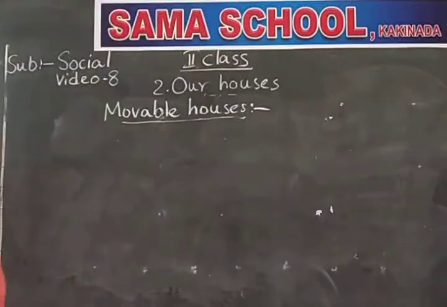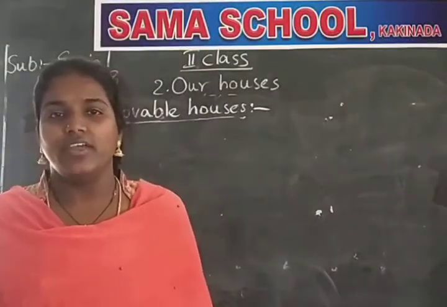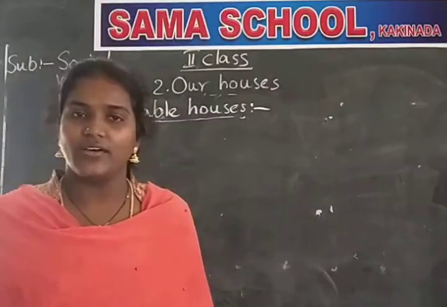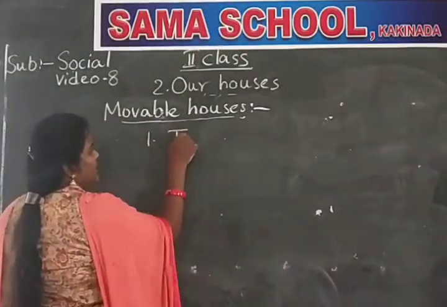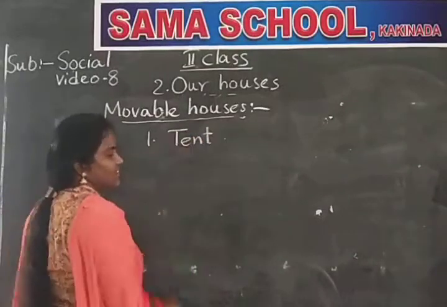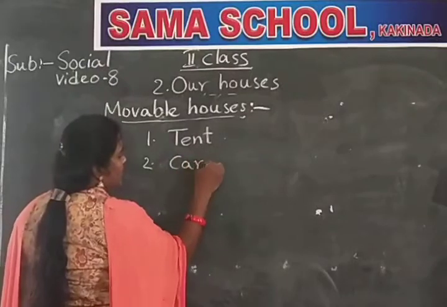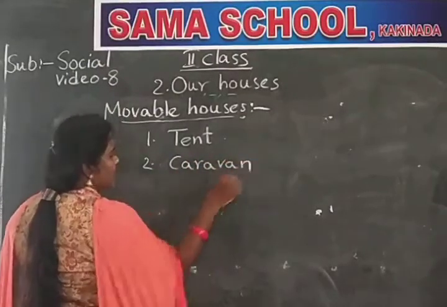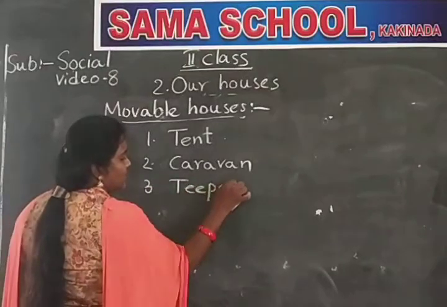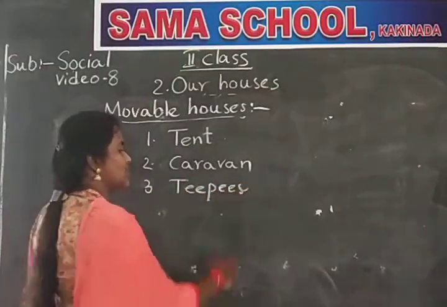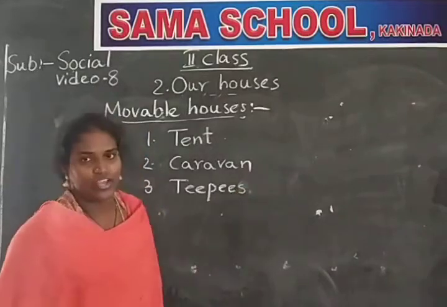Movable houses means the houses which can be moved from one place to another. Wherever we go, we can take our house along with us. The first one is tent. What is it? Tent. It is a house. And next, caravan. And the next one is teepees. These are the three types of houses which can be moved from one place to another.